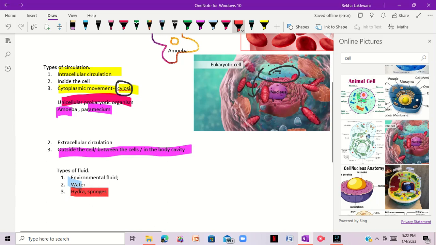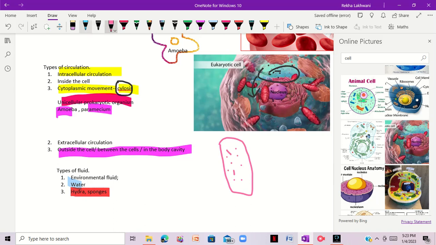So hydra, sponges. For example, consider that this is a sponge. This is the organism, and it has some holes. There are some pores from which the water comes out and goes inside.